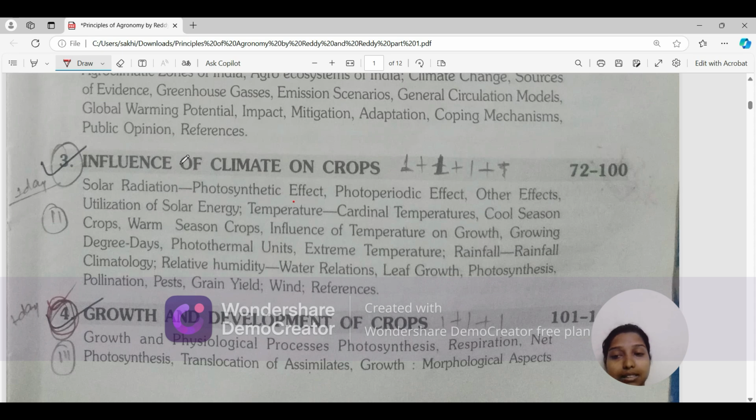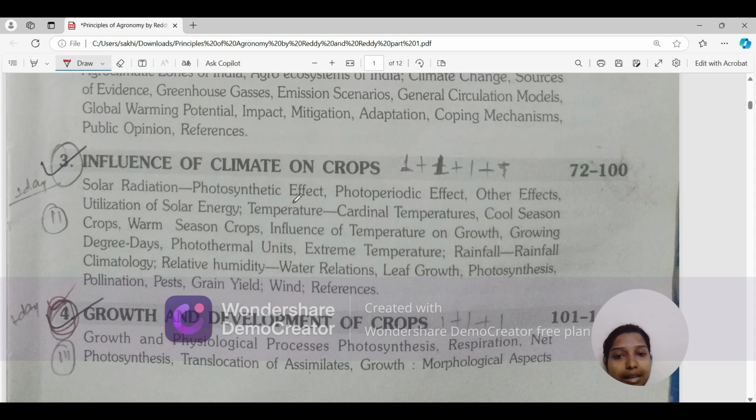Okay, so the third chapter is influence of climate on crops. The first is solar radiation, photosynthetic effect. Like in the second chapter we studied the weather elements, now we are studying the influence of different weather elements on plant metabolism. Solar radiation has a photosynthetic effect, a photoperiodic effect, and there are other effects listed in this chapter.